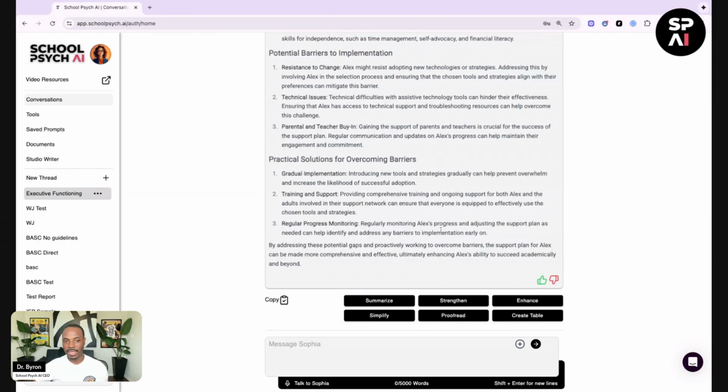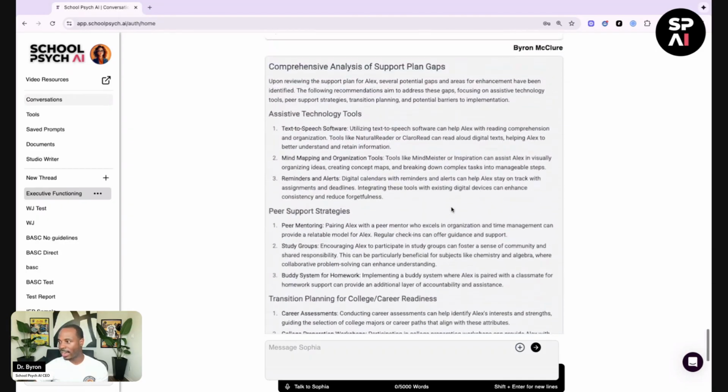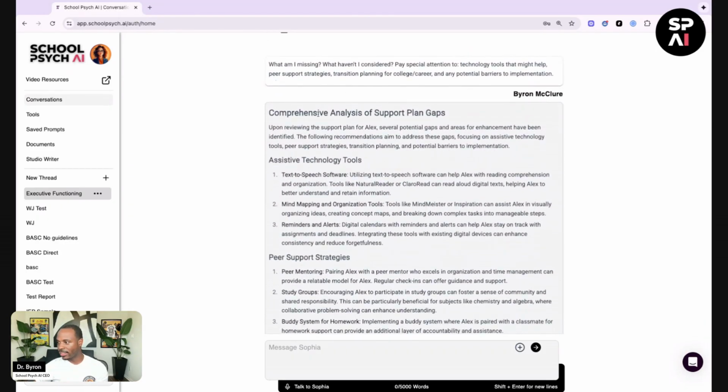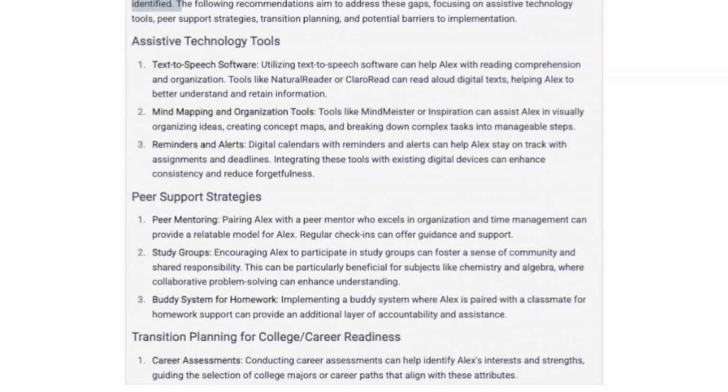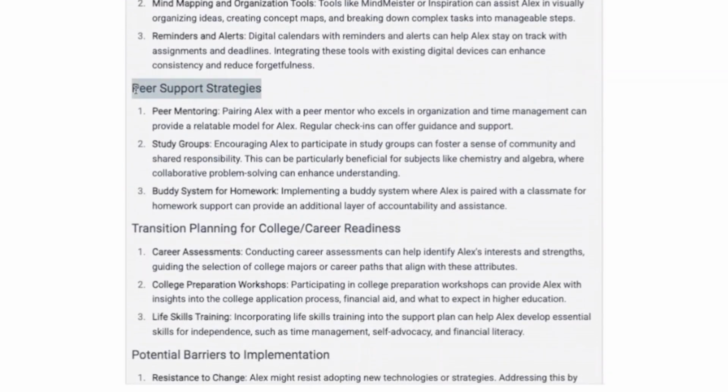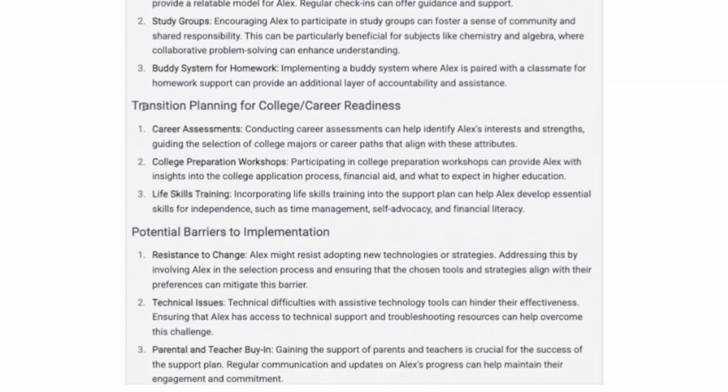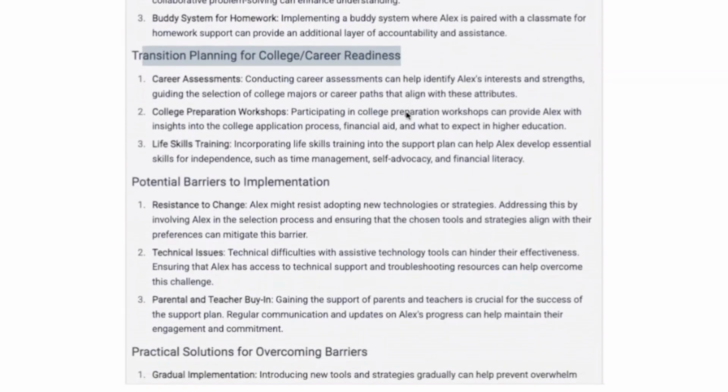So you can prompt her by saying, what am I missing? What haven't I considered? And in a few seconds, she returns a comprehensive analysis of the gaps of this plan. All right. Upon reviewing the support plan, several potential gaps and areas for enhancement have been identified. It goes through assistive technology tools. It goes through peer support strategies, transition planning for college and career readiness.